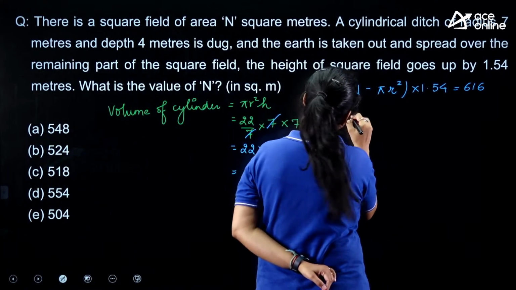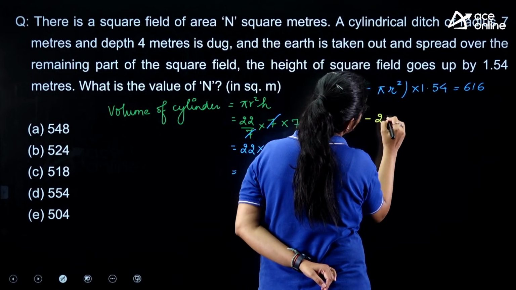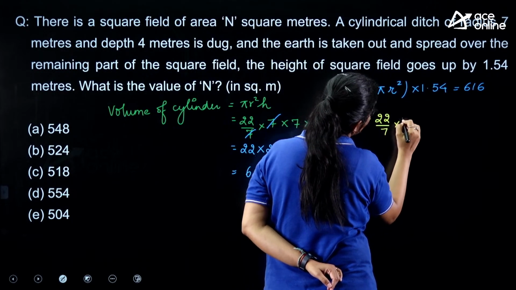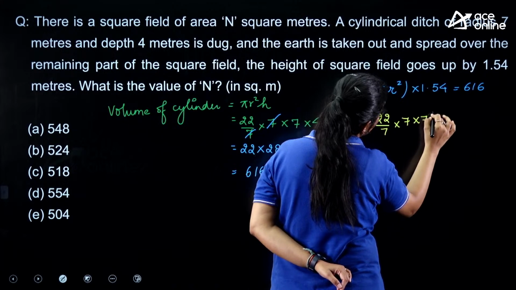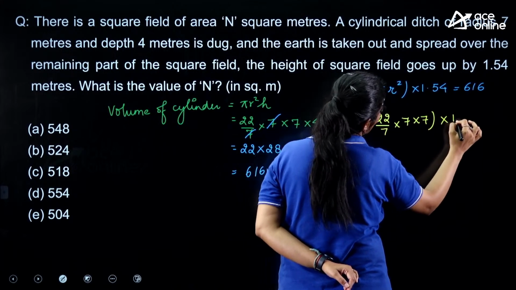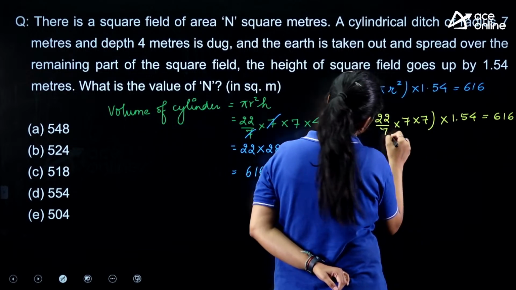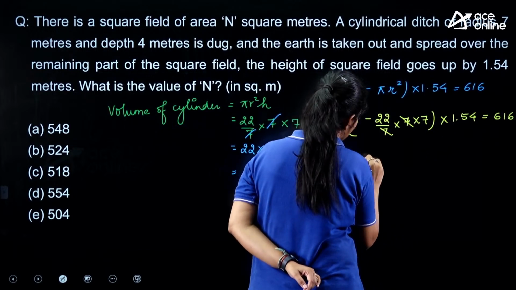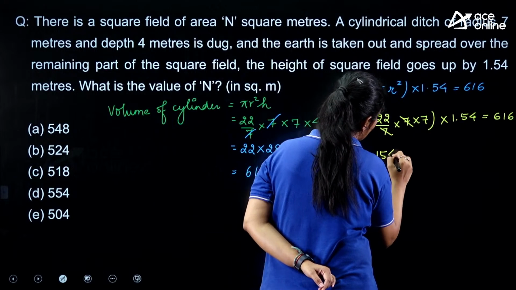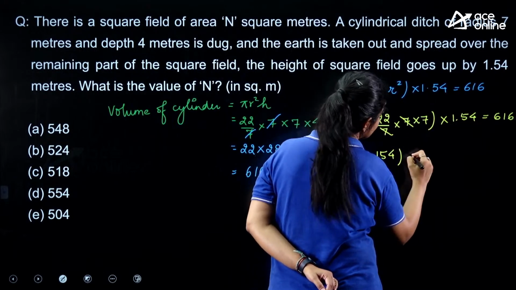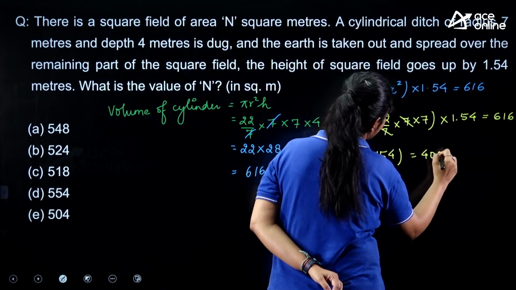So pi r square, so n minus 22/7 into 7 into 7 multiplied by 1.54 is equal to 616, right? So here we are getting n minus 154, and if I solve this, I'll get 400, right?